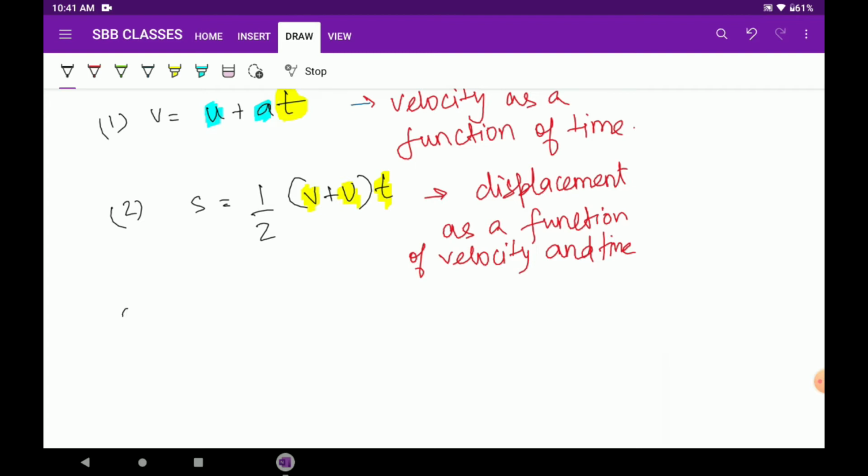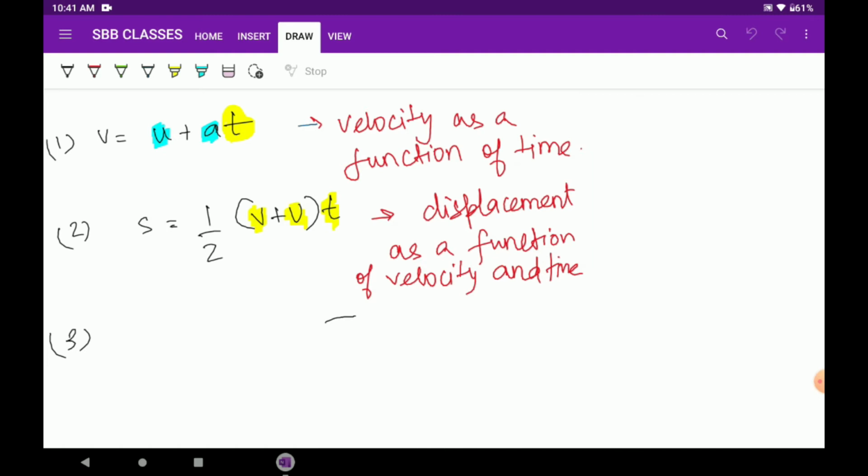If we come to the third equation, it was S equals to ut plus half at square. This equation you will be using a lot. I personally feel that equation number 3 is very important, because most of the time you need to find out the displacement and you are given only the acceleration and the time, and sometimes the initial velocity is 0 or the initial velocity is given.